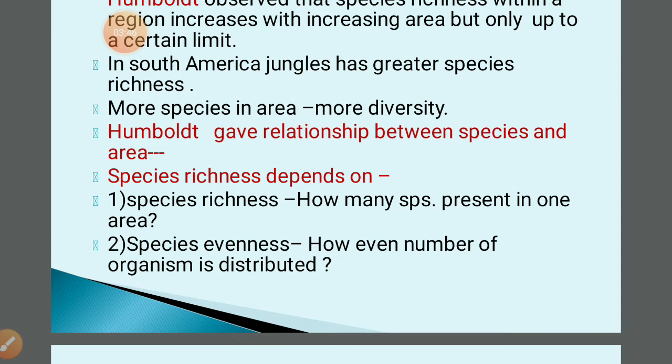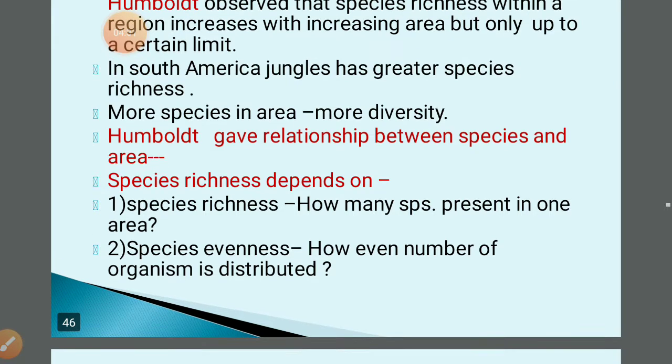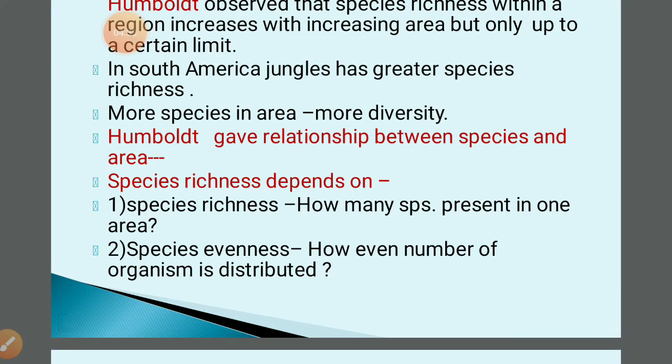Communities where one or more species have more individuals than others show dominance, and that is known as unevenness. So species richness depends on two factors: how many species are present in one area, and second, species evenness, how evenly the number of organisms is distributed.